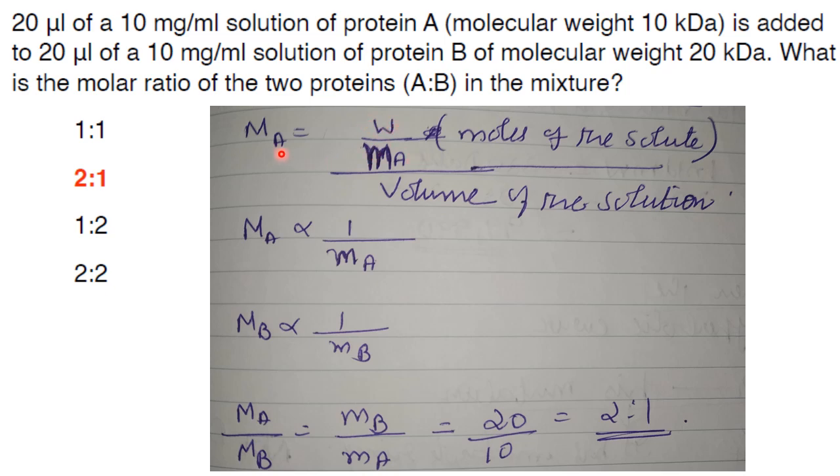So molarity is inversely proportional to molecular weight. So molarity of A is inversely proportional to molecular weight of A. Similarly for B also. Now they have asked A is to B mixture. So MA by MB is equal to small mb by small ma because it is inversely proportional. So 20 by 10, so 2 is to 1. So the answer here is option 2.